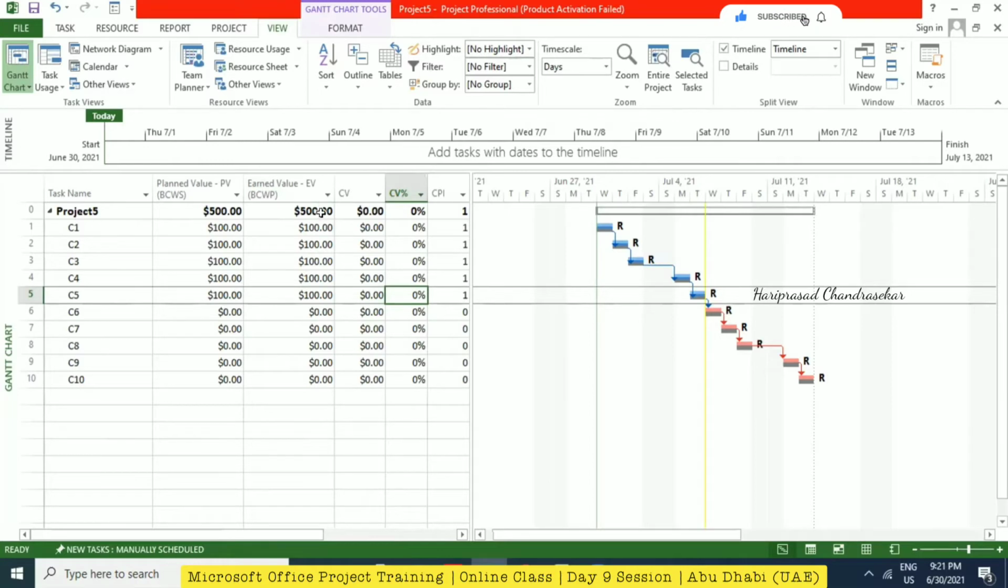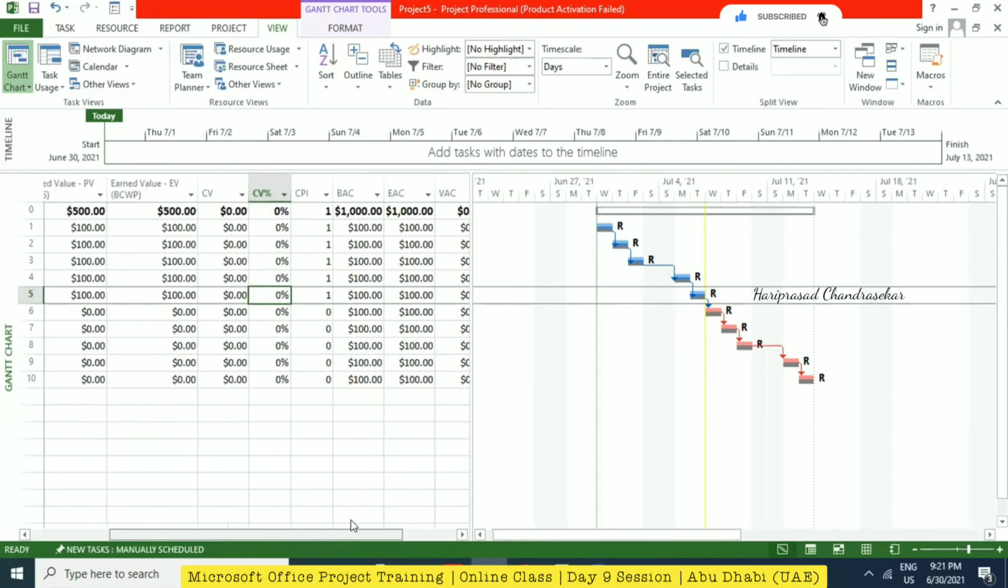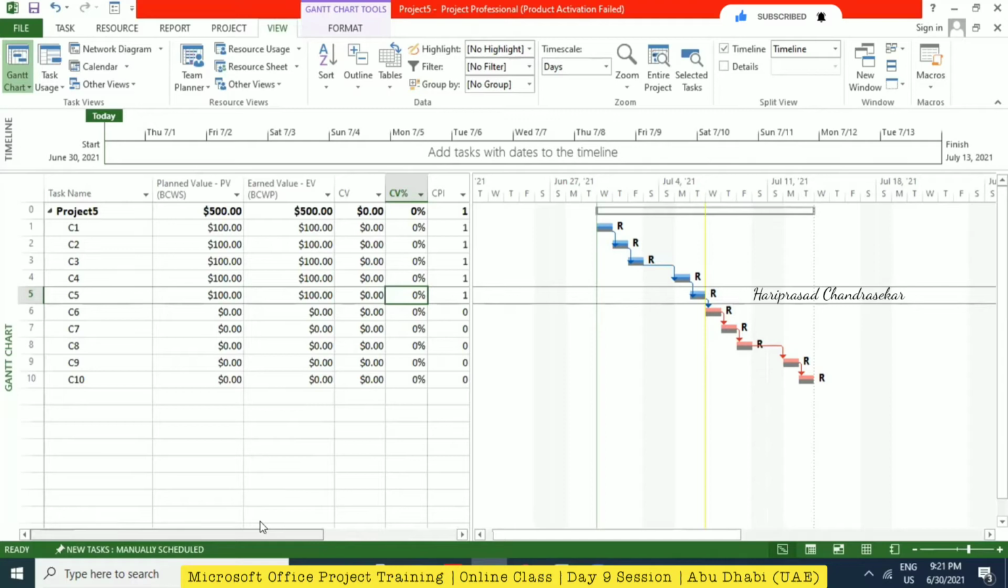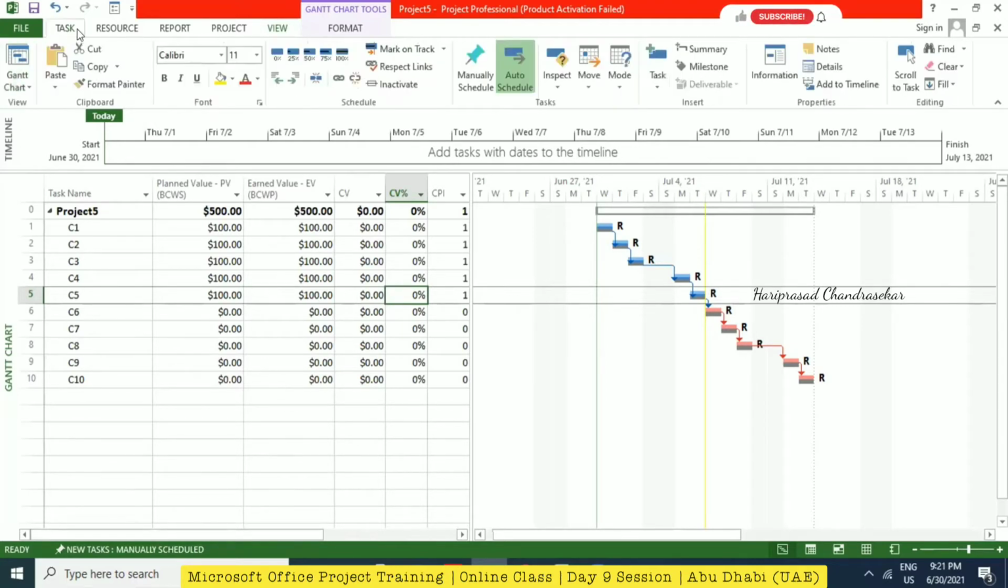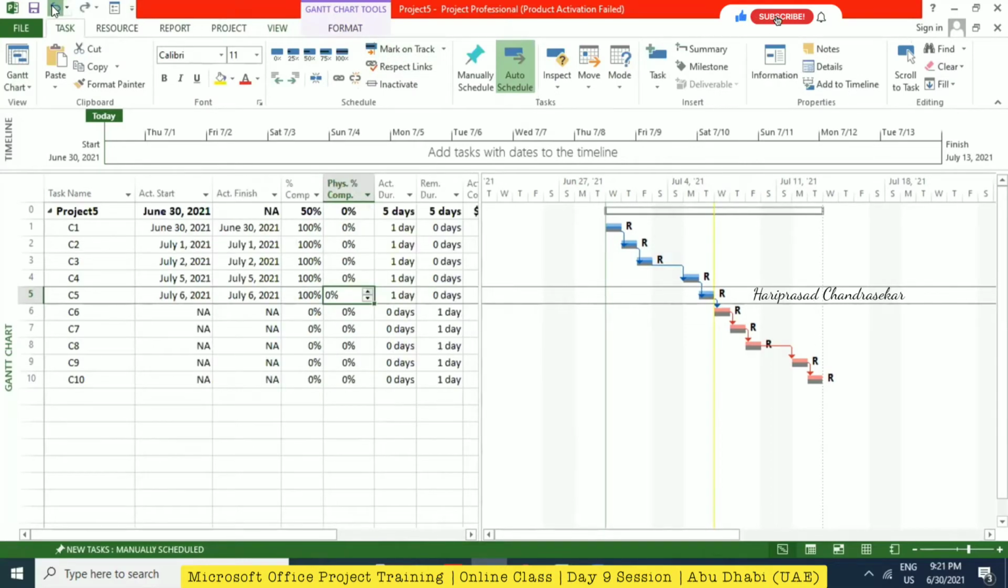But actually what was done? Actually, we need to say only 3 done. So in that case, we made some mistake. So in that case, we should not do this update. Anyway, I told you this one. I'm just going for undo.